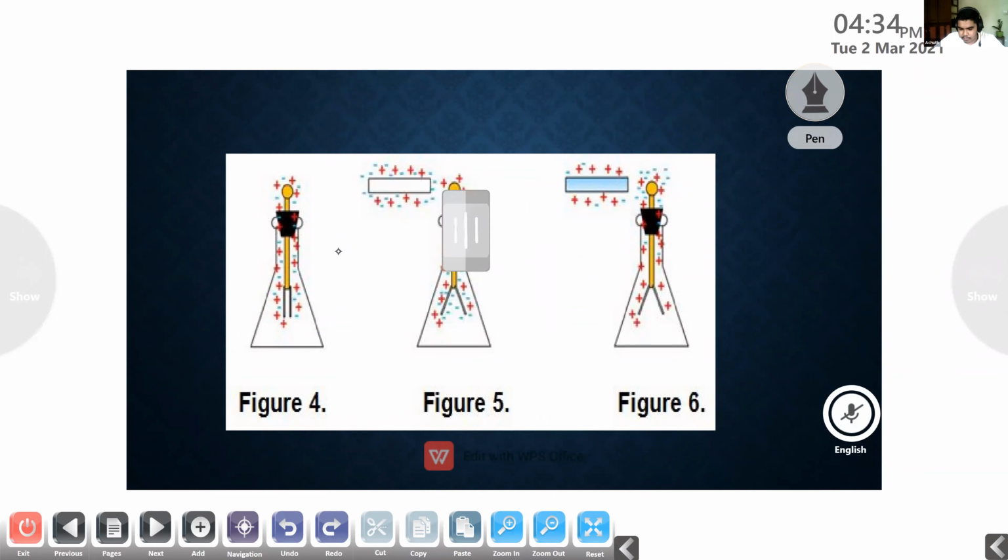Yes, ma'am. Okay. So what is an electroscope? Krishna, what do you mean by electroscope? A device that allows us to test whether an object is charged or not. Yes, electroscope is a device that detects the presence of charge in a material body. Okay, good. Then Nidhi, can you explain the structure of electroscope?